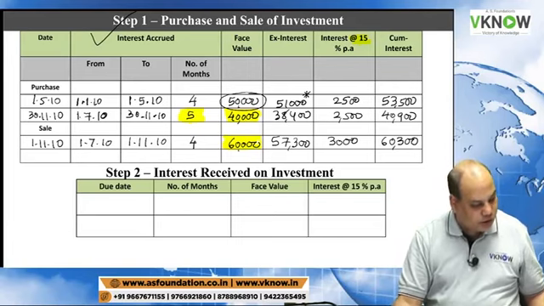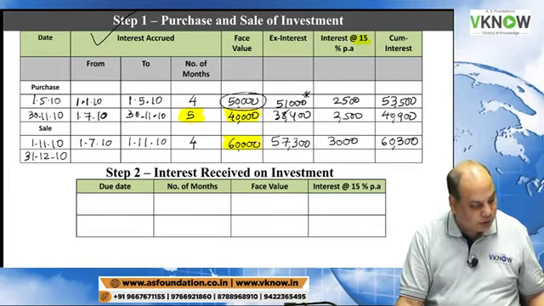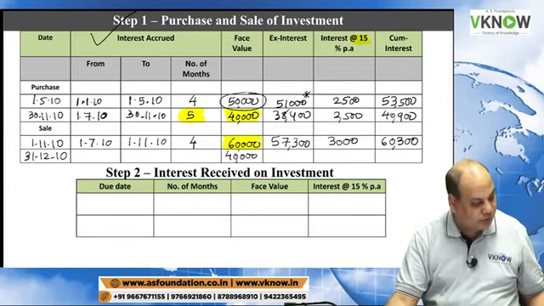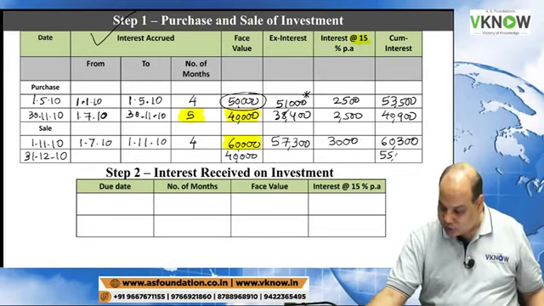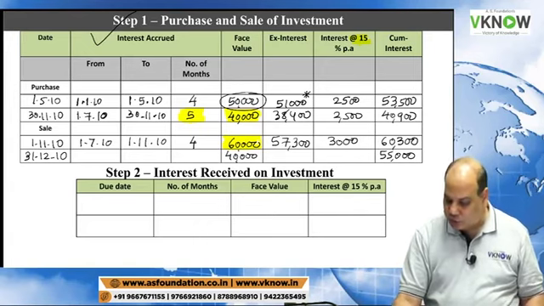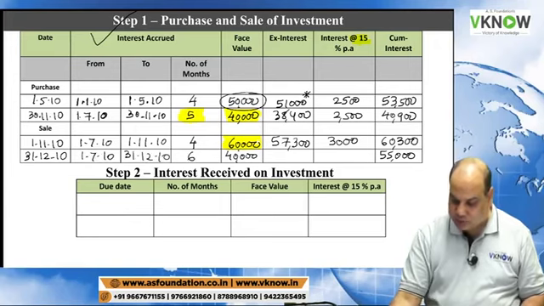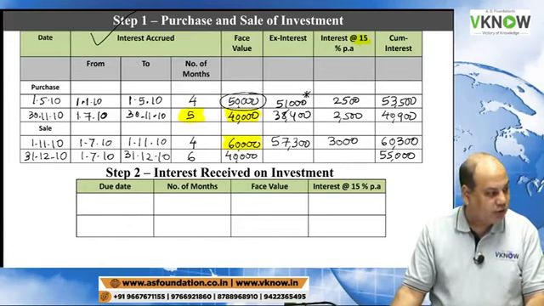And there is one more sale transaction, the last two lines of the question. On 31st December 2010, 400 debentures, 400 means 40,000 face value, are sold cum interest, the last column, 55,000. So dear student, compute the interest accrued. This time the interest will accrue for 6 months, from 1st July to 31st December.